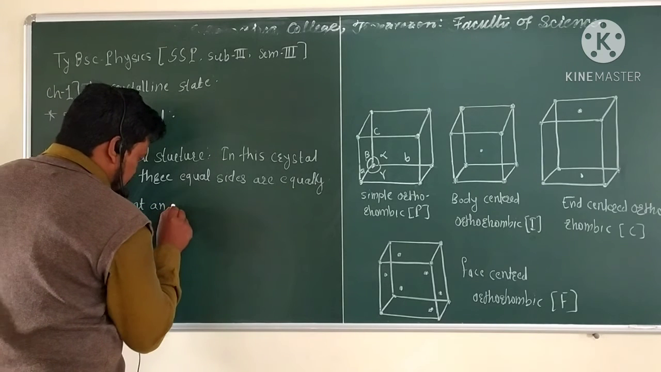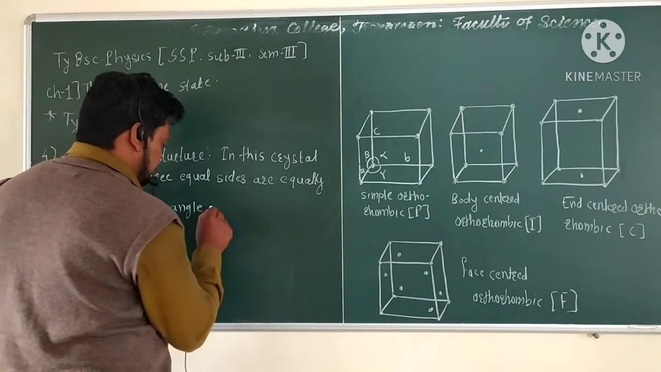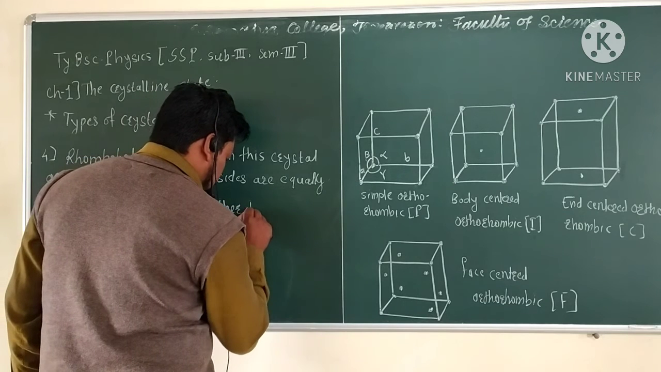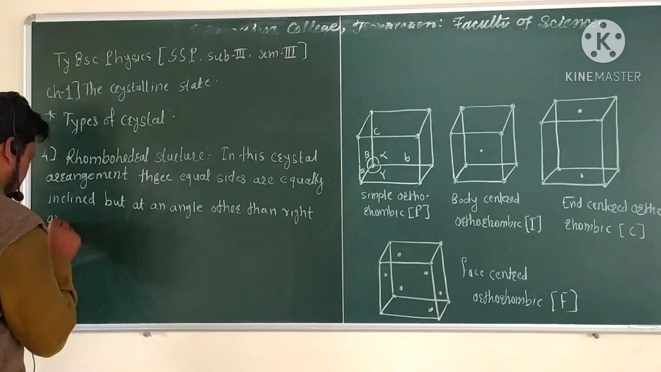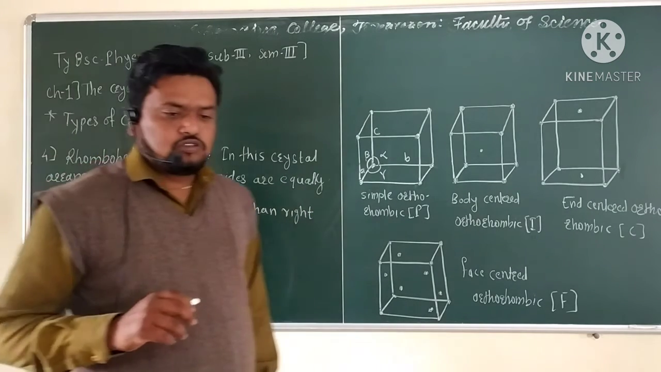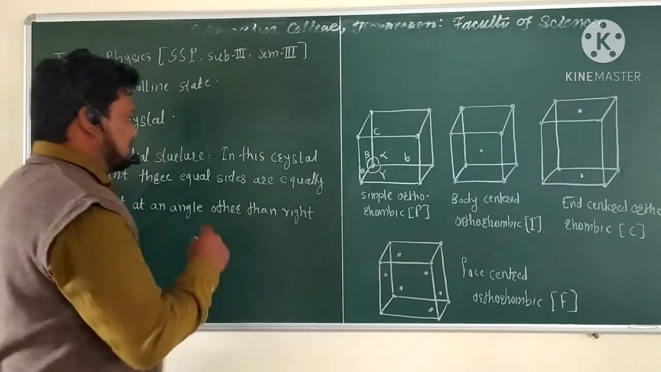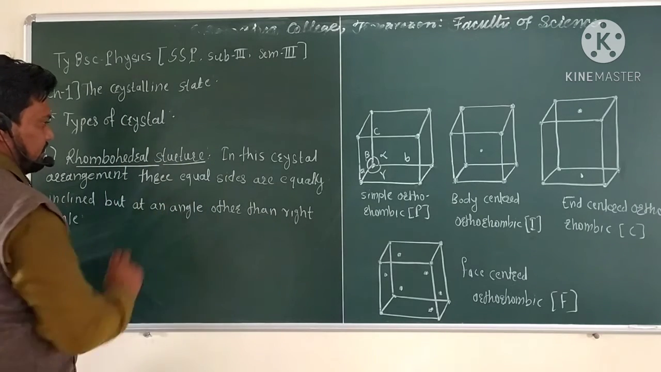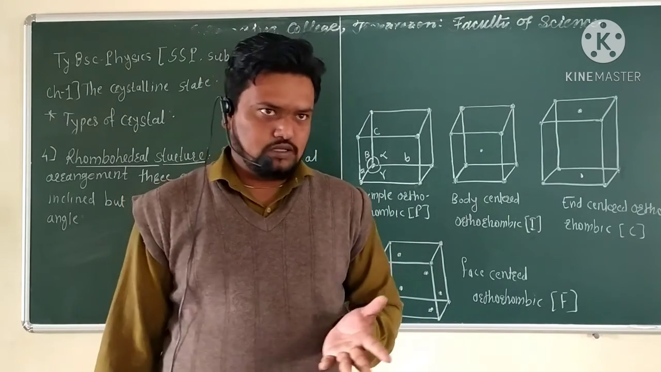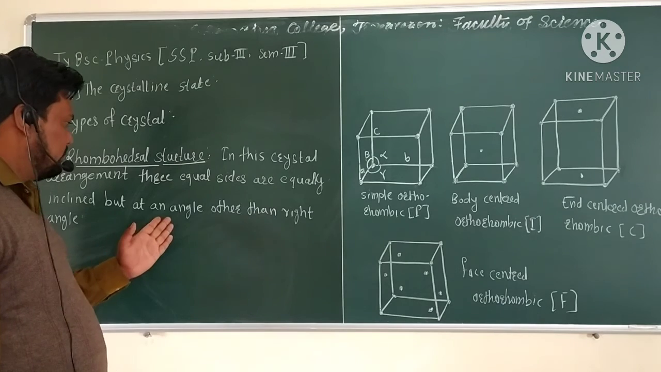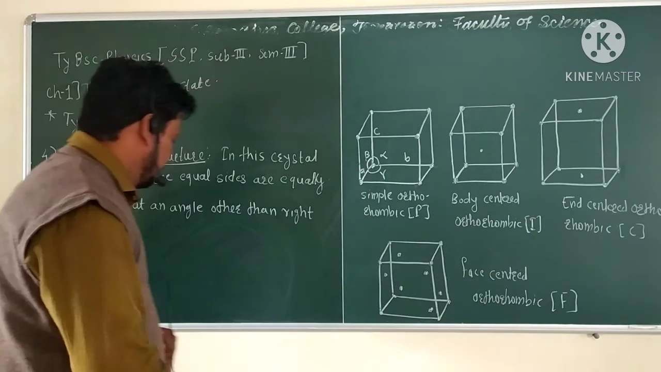At an angle other than right angle. So in this crystal structure, that is the rhombohedral crystal structure, which is considered as three equal sides equally inclined, that is known by the length of sides A, B and C which is equal, and the information angle other than the right angle, so that is whatever angle which is not equal to 90 degree. So this gives the main condition of the sides.